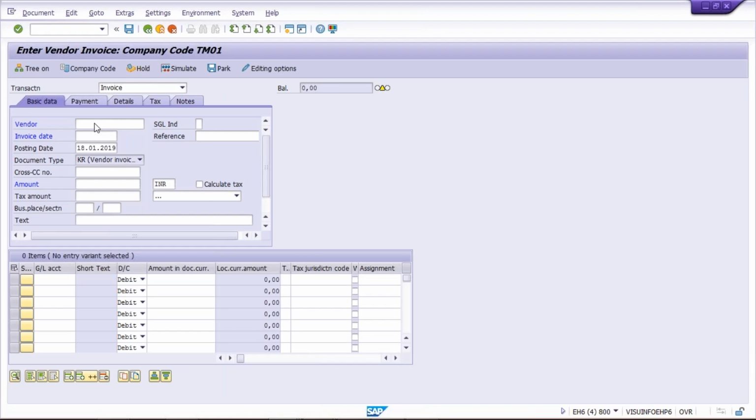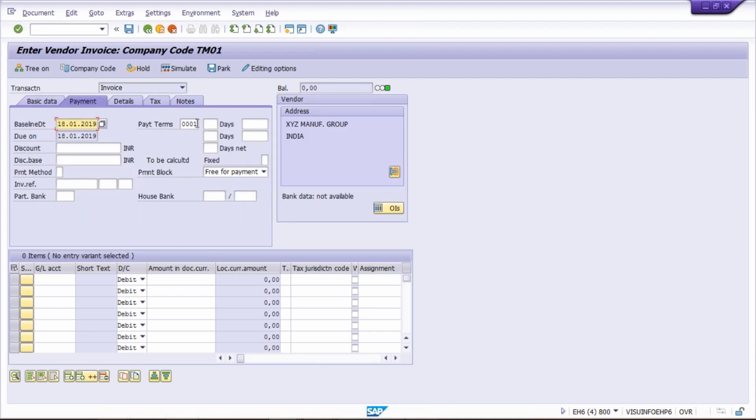If you give your vendor, let's suppose I'm going to give some vendor, any date, and click on the payment tab. So this vendor, I guess, belongs to a different company code. That is why different payment terms are coming. So here payment terms come by default from the vendor master. But let's suppose your user has entered TM30 by mistake or due to any reason, then what will happen? In that case, how are we going to stop this, right?